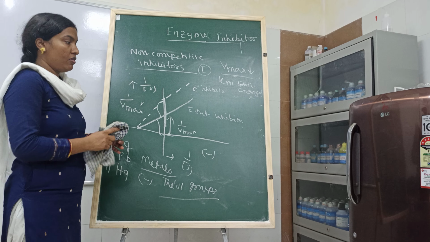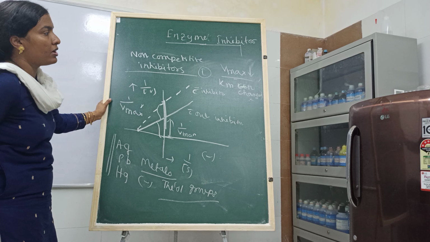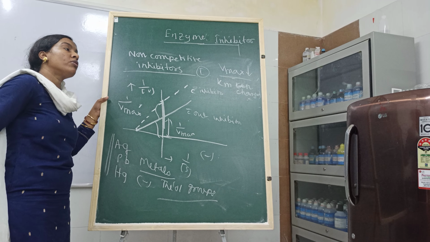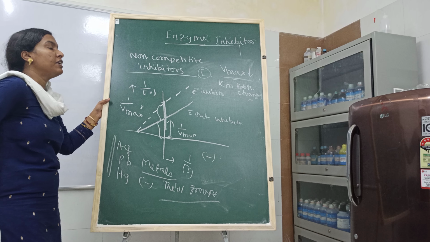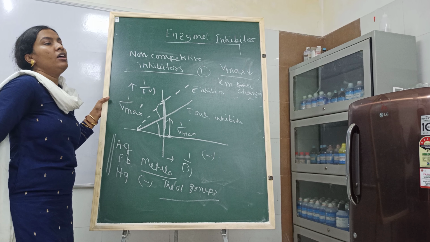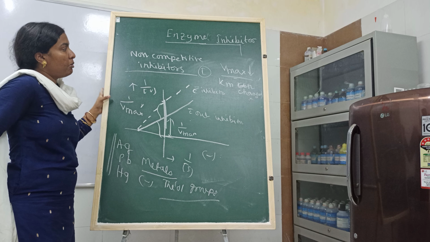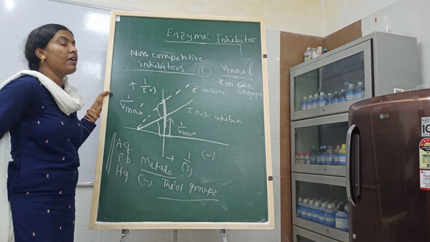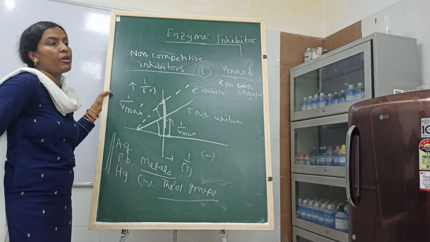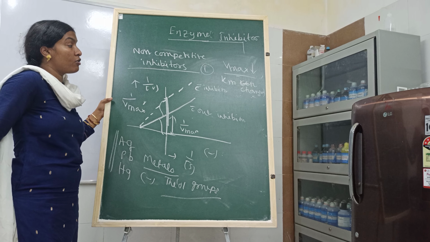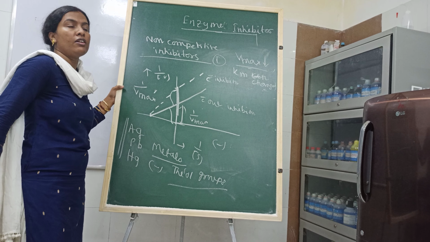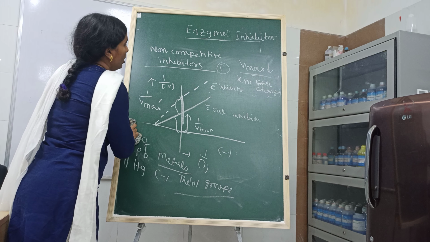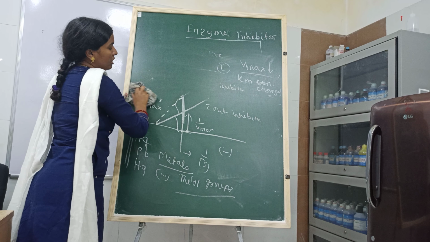And these are the two plots. And this non-competitive inhibitor can be reversible, can be irreversible. In the previous case, that is in our competitive inhibition, this type of inhibition is reversible. But non-competitive inhibition can be reversible, can be irreversible. If the inhibitor binds with a covalent linkage, then it is irreversible, and if it does not bind with a covalent linkage, then it is reversible. So this is all about your non-competitive inhibition.